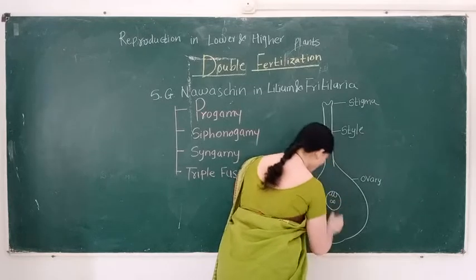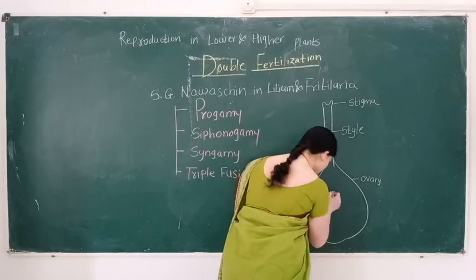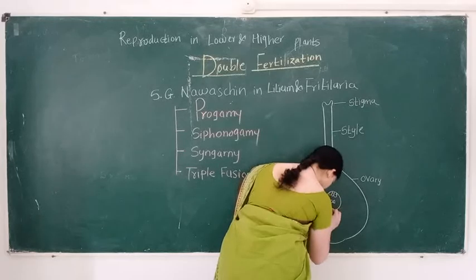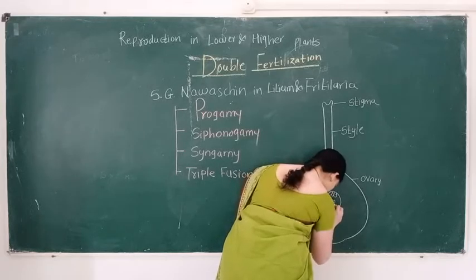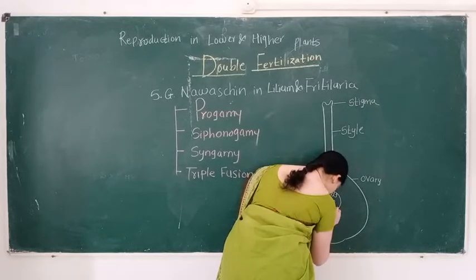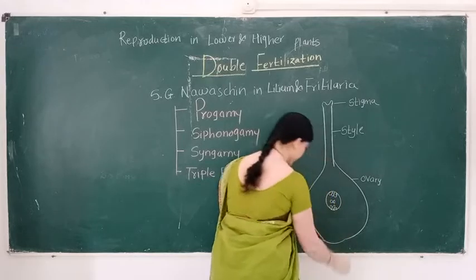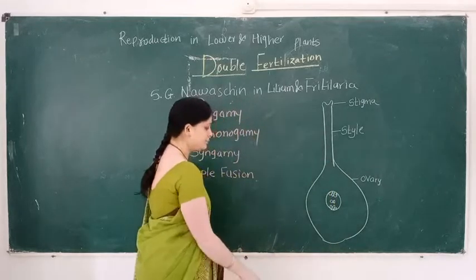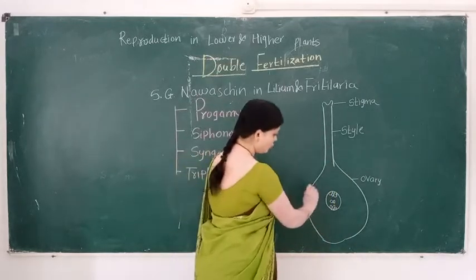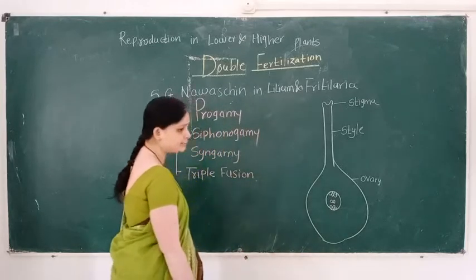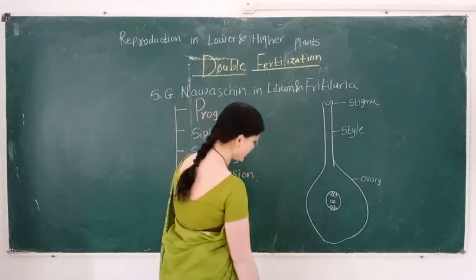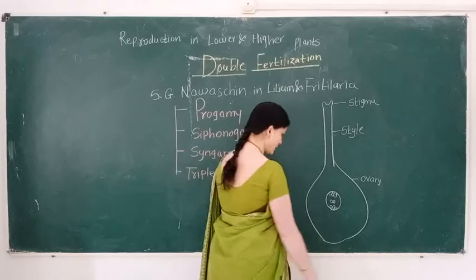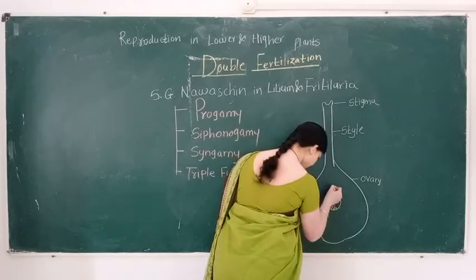The upper group of three cells are antipodal cells. At the center, the secondary nucleus is present, and at the micropylar end, a group of three cells is present, called the egg apparatus.